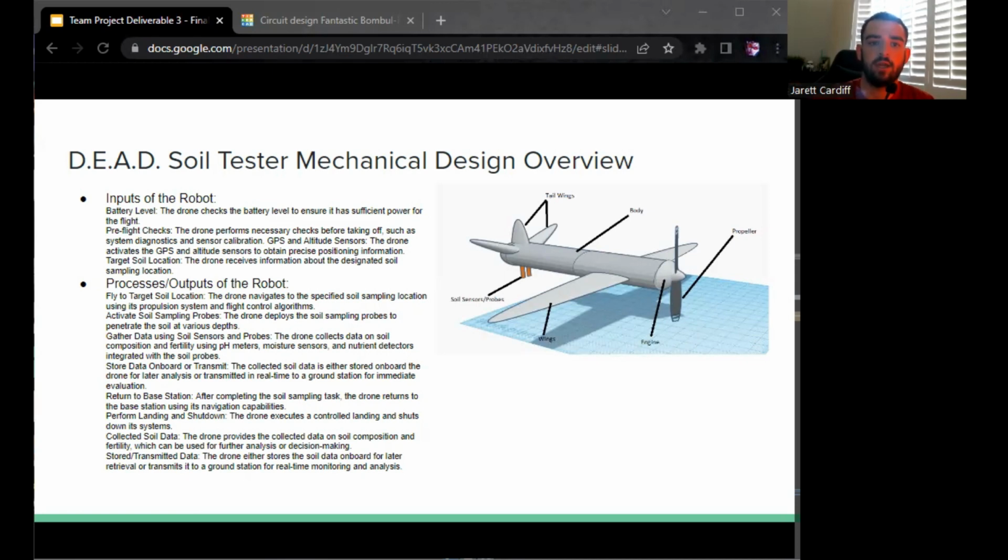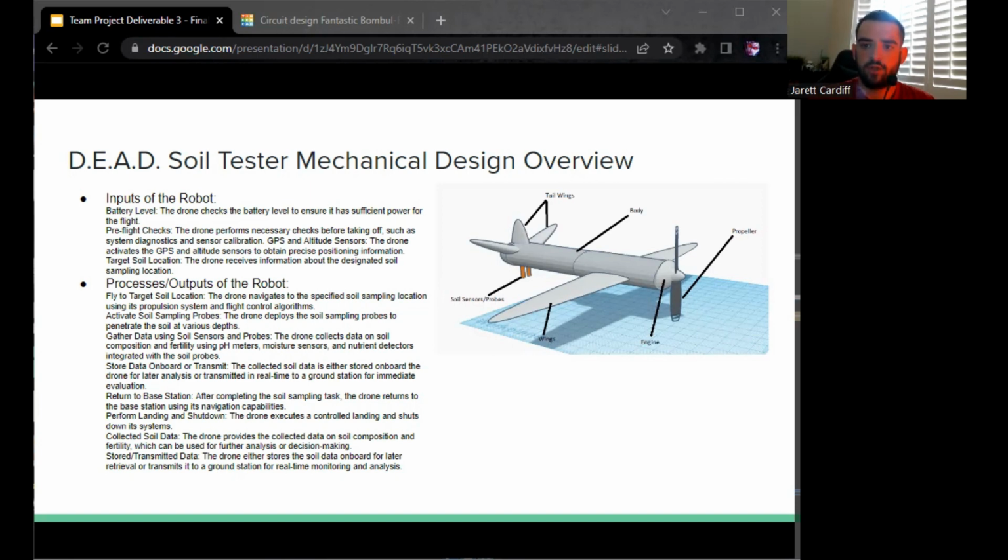First, I'm going to be going over the mechanical design overview by first going over the inputs of the robot, and then by going over the processes and outputs of the robot, along with some safety mechanisms that the robot has. First, for the inputs, battery level: the drone checks the battery level to ensure it has sufficient power for the flight. Pre-checks: the drone performs necessary checks before taking off, such as system diagnostics as well as sensor calibration.